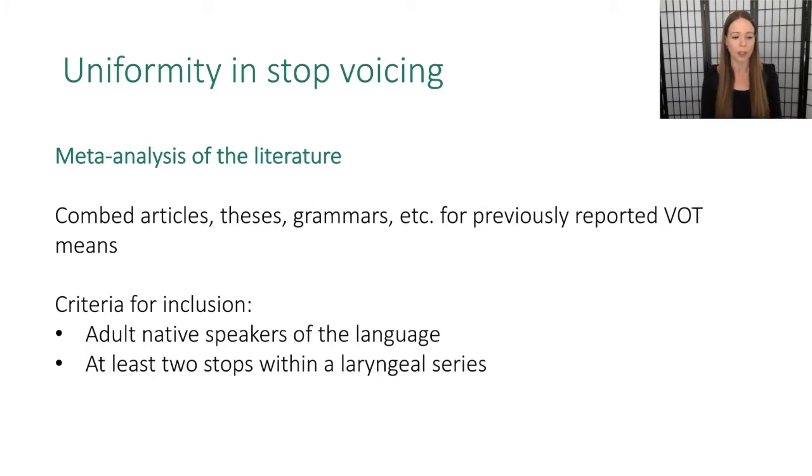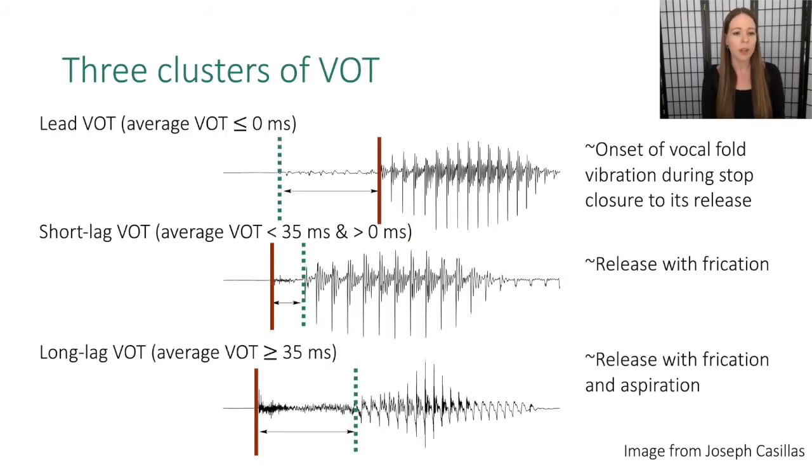The criteria for inclusion in the present study was that the data had to come from adult native speakers of the language, and there needed to be at least 2 stops within a laryngeal series. So any language or any study that only reported one place of articulation wasn't included. Importantly, we also looked at the 3 clusters of VOT that have been documented in the literature. So in the American English study, we focused primarily on long lag VOT, which is the VOT example at the bottom here.